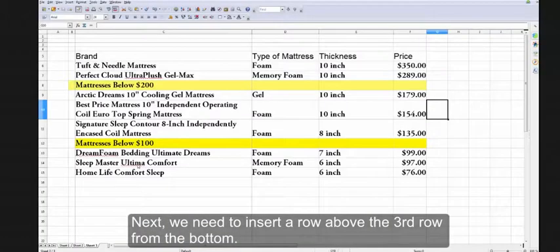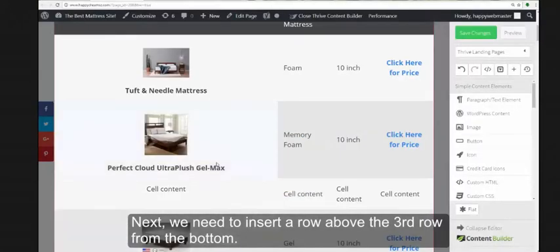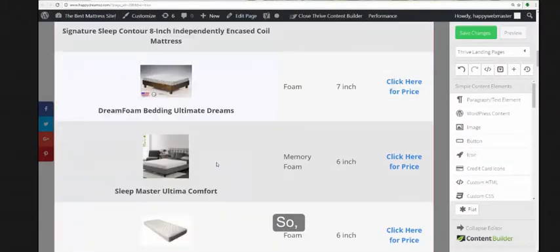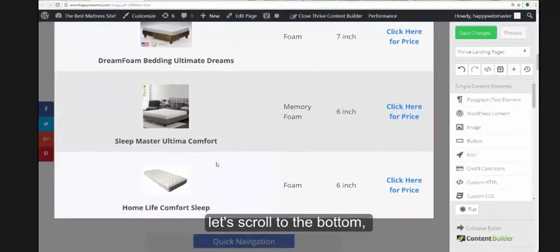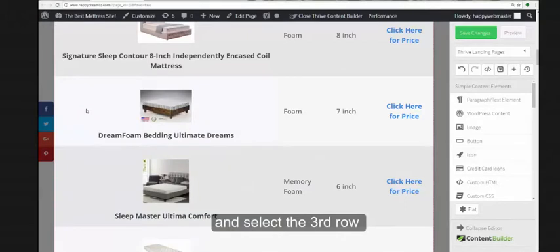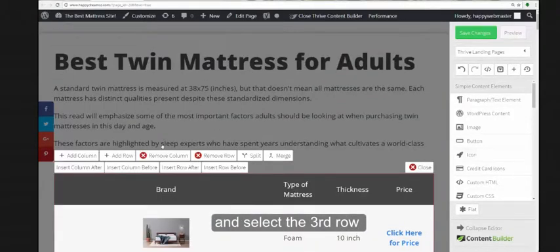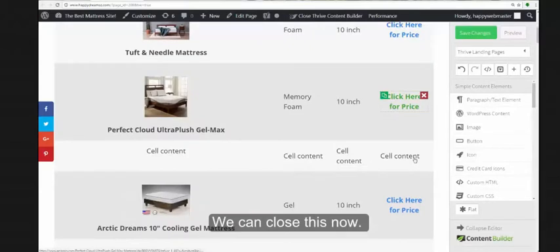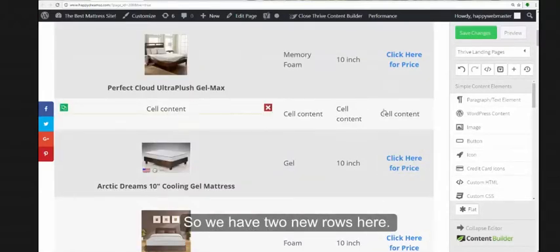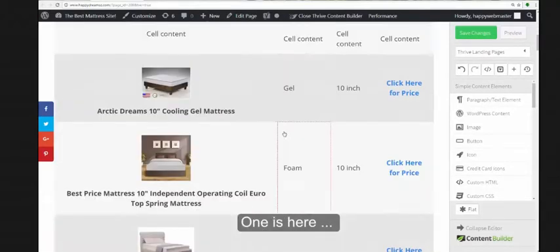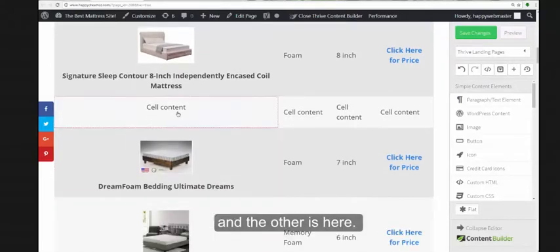Next, we need to insert a row above the third row from the bottom. So let's scroll to the bottom and select the third row and click on Insert Row Before. We can close this now. So we have two new rows here. One is here and the other is here.